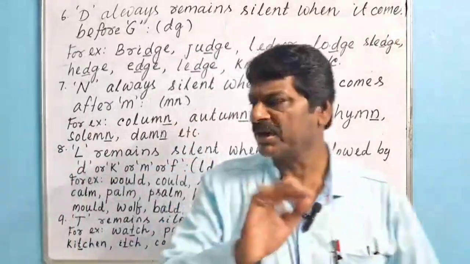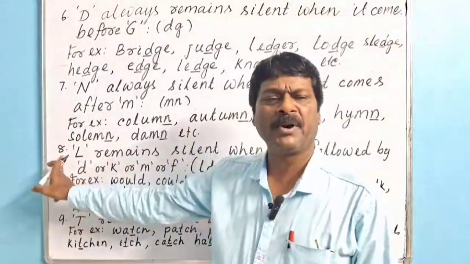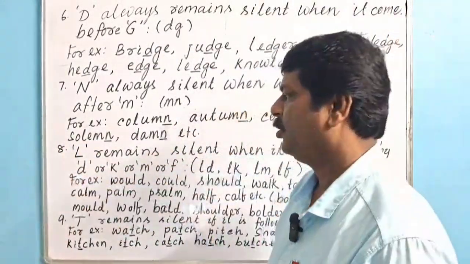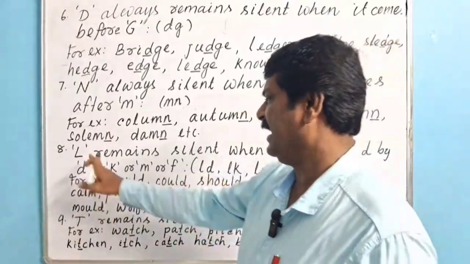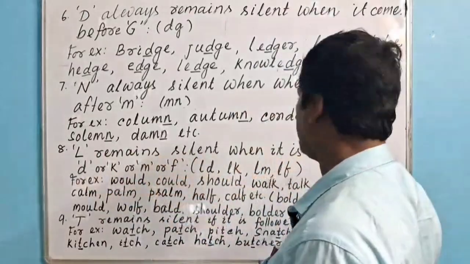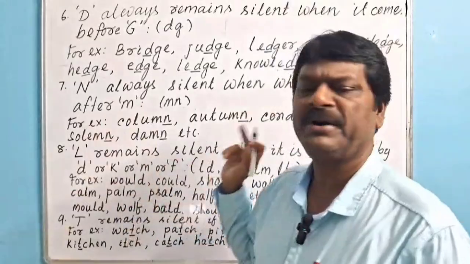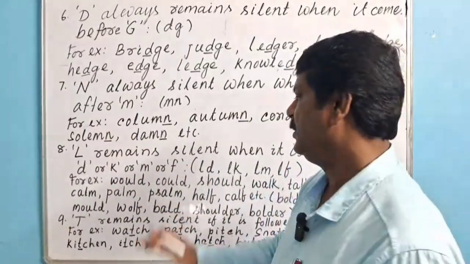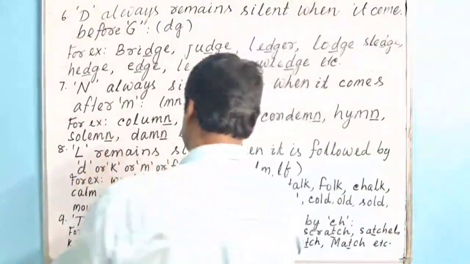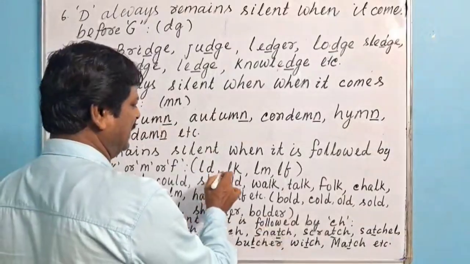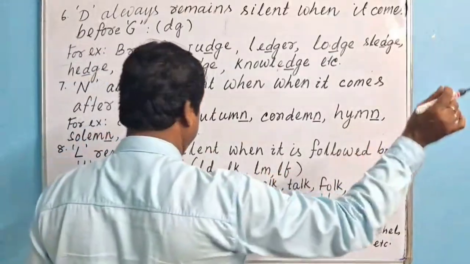Okay. Then we shall go for point number 8. What does point number 8 say? L remains silent when it is followed by either D or K or M or F. The combination will be like this: LD, LK, LM, LF.